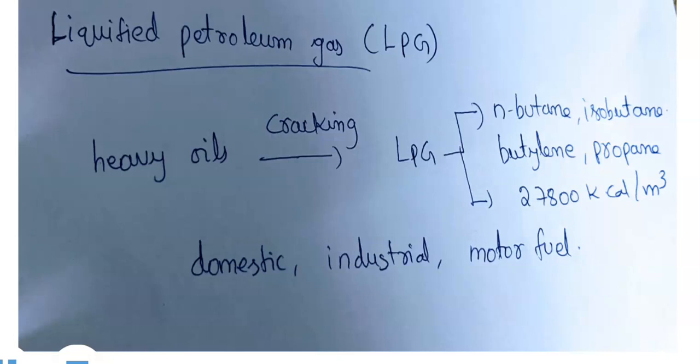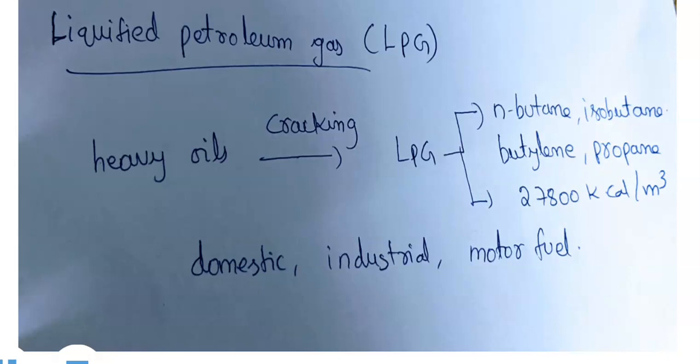If natural gas occurs along with petroleum oil, it is known as wet gas. If the natural gas is associated with crude oil, it is known as dry gas.